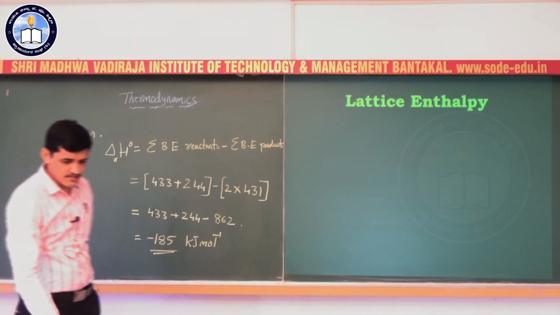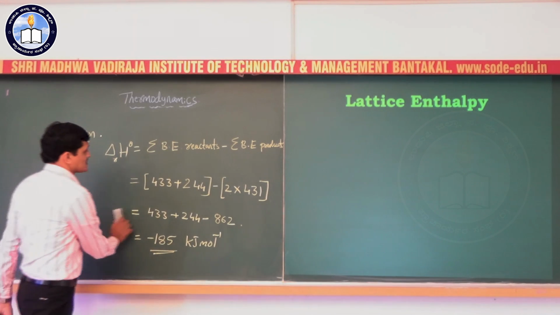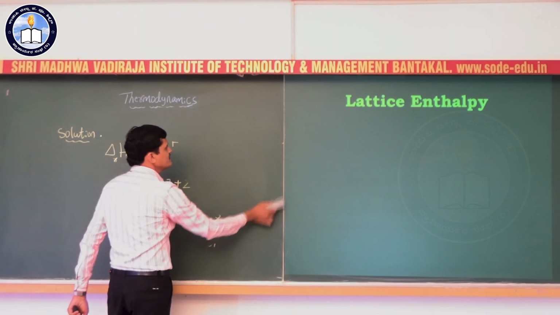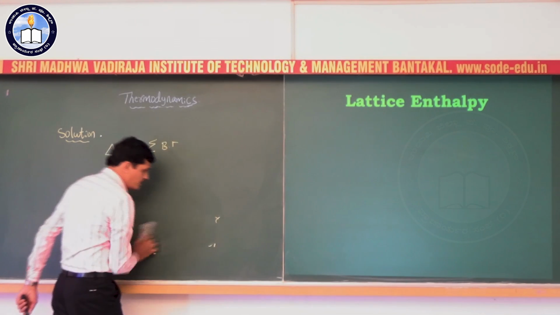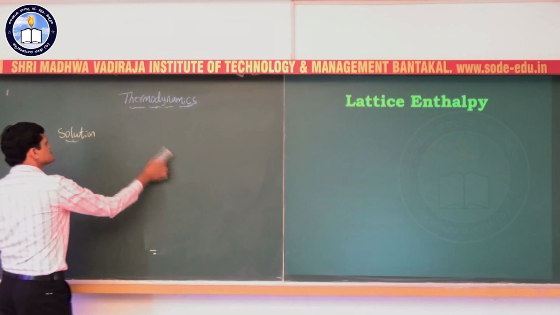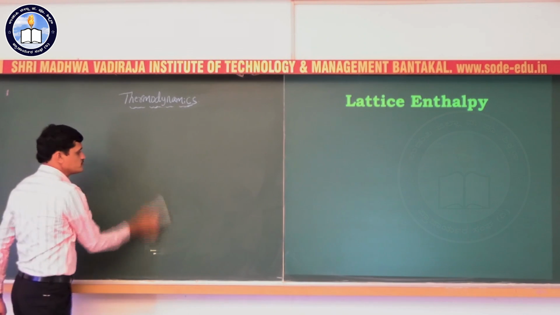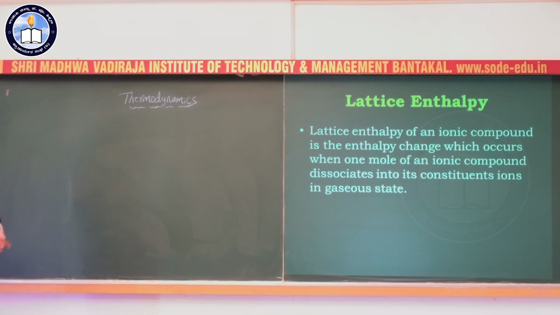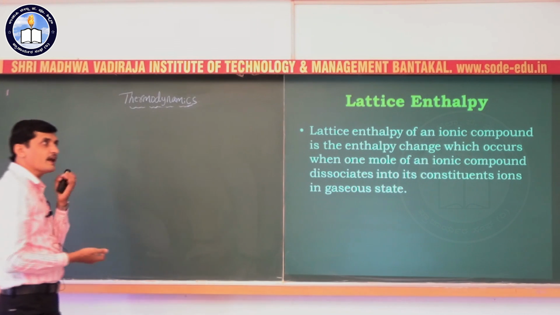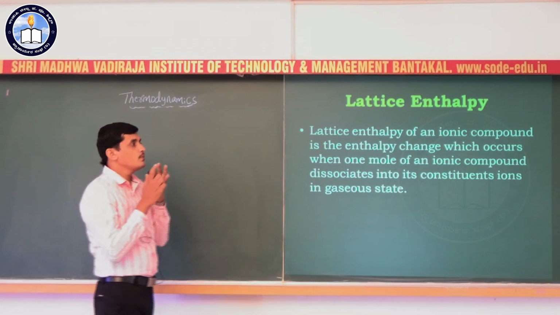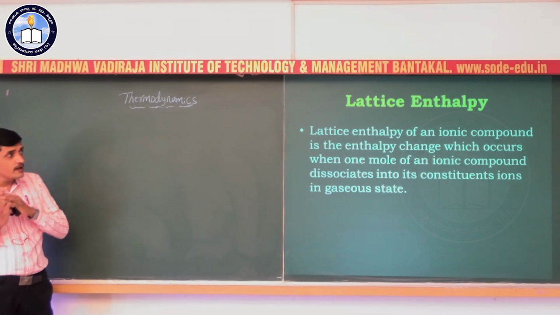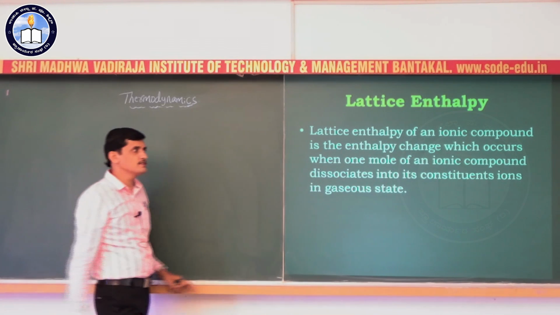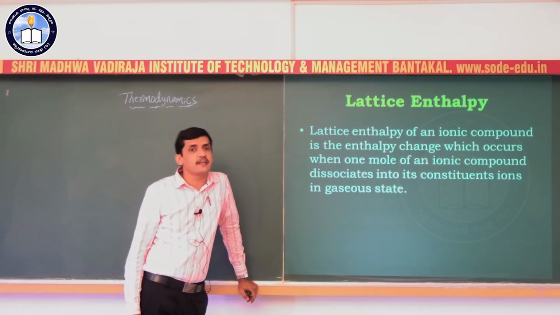Next one is lattice enthalpy. We know ionic compounds are usually found in the crystalline form. The lattice enthalpy of an ionic compound is the enthalpy change which occurs when 1 mole of an ionic compound dissociates into its constituent ions in the gaseous state.